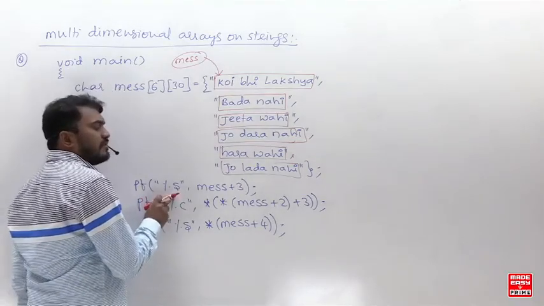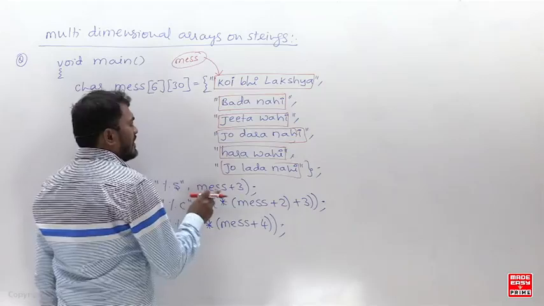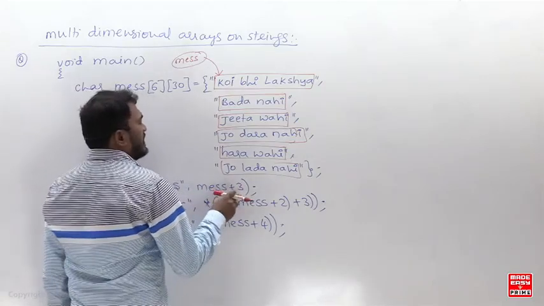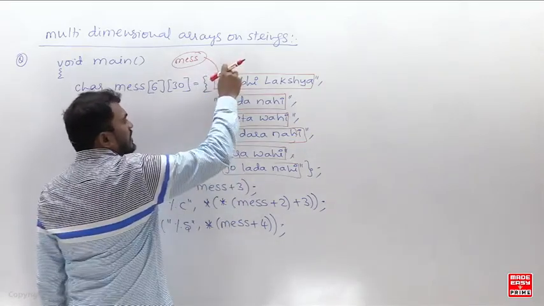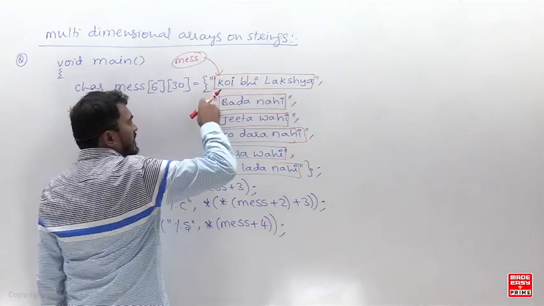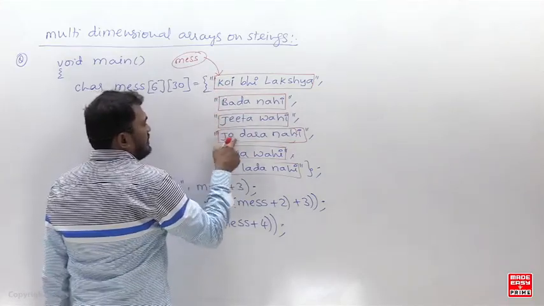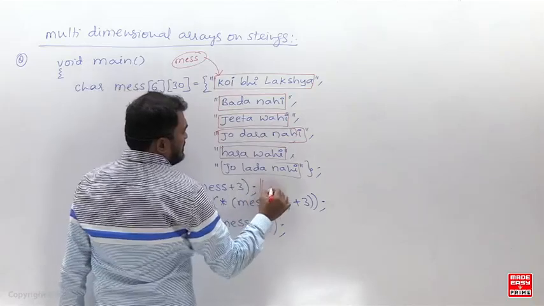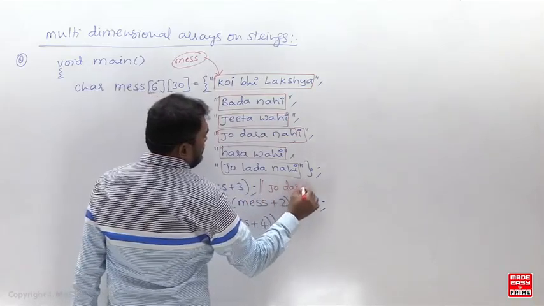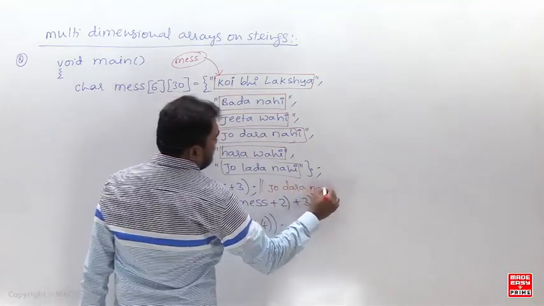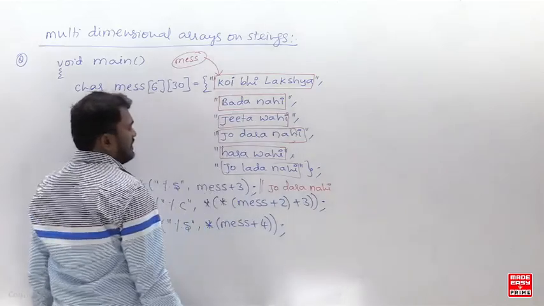So percentage s is expecting what? A base address. Look here, message plus 3. Message means pointing to the 0th 1D array. Plus 1 it comes here, plus 2 it comes here, plus 3 it comes here. Is that clear? So this is the first one.